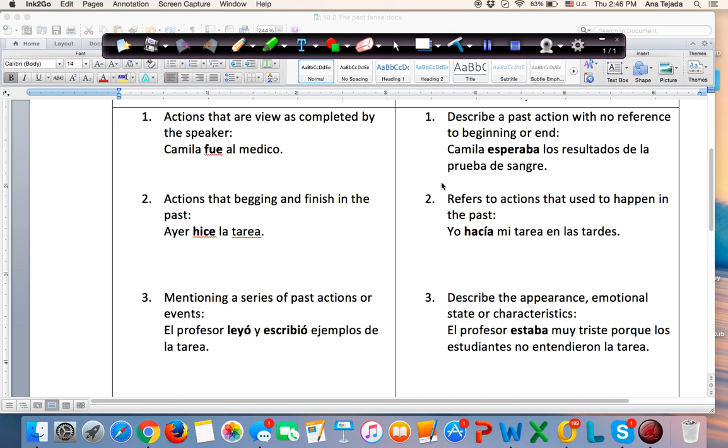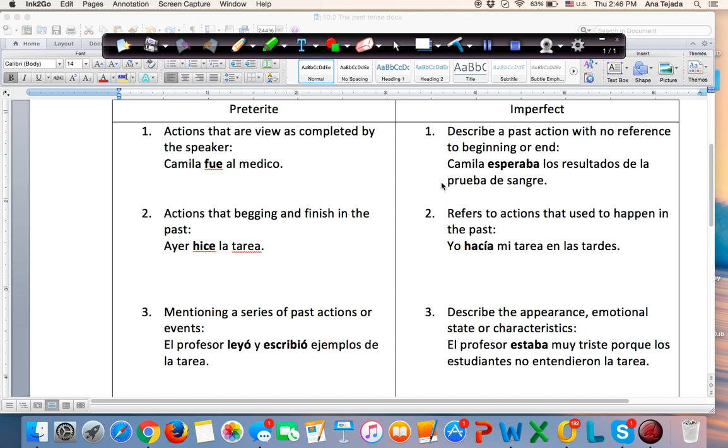So it's very important that we're clear on the rules here, since there are specific times when we're going to use the preterite and specific times when we're going to use the imperfect. They are not interchangeable, so it's important that we are aware of this. So let's start with the preterite.